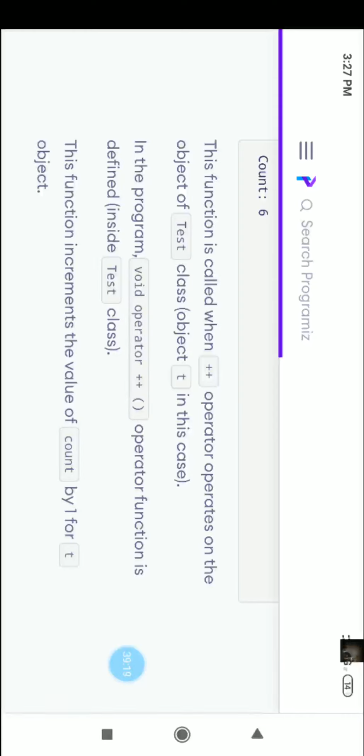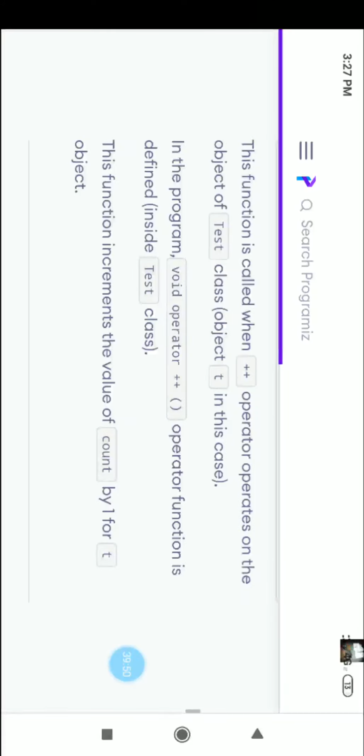Now these increment and decrement operators are doing some wonderful work. This function is called when the plus plus operator operates on the object of the test class, object T in this case.